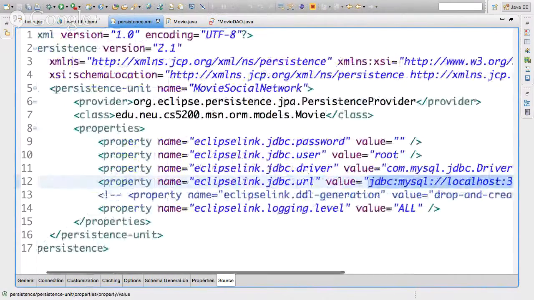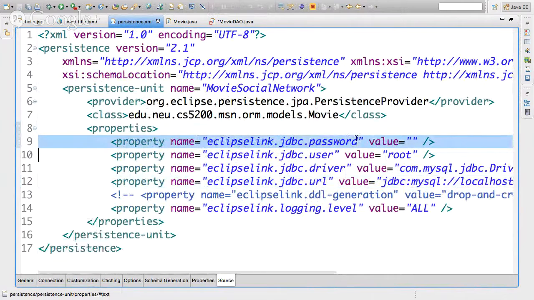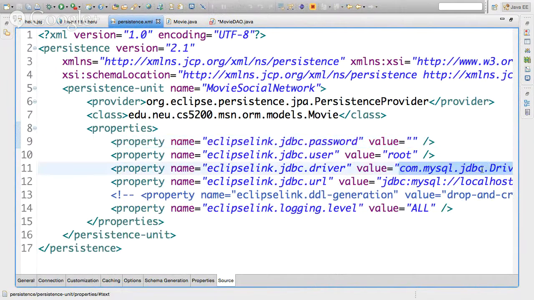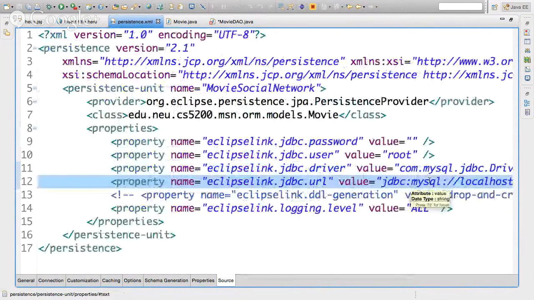Use that persistence unit to give me a factory that can create an entity manager that knows how to talk to this database. I'm not going to give you the configuration. The configuration is outside in an XML document. That's where you'll find how to log in, where you will find out what driver to use, and what database I want to talk to.